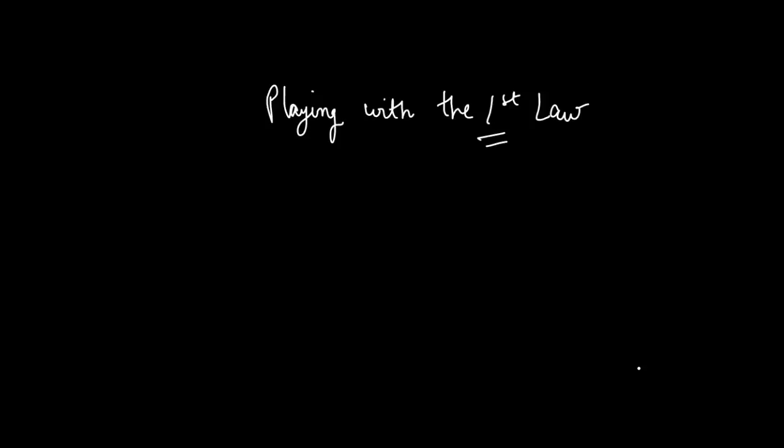In this module, we are going to play with the first law of motion due to Galileo. If you remember, the first law says that in the absence of a net external force, an object will keep on moving at a state of constant velocity, and this can be arrived at when F equals 0. This implies that a has to be 0.